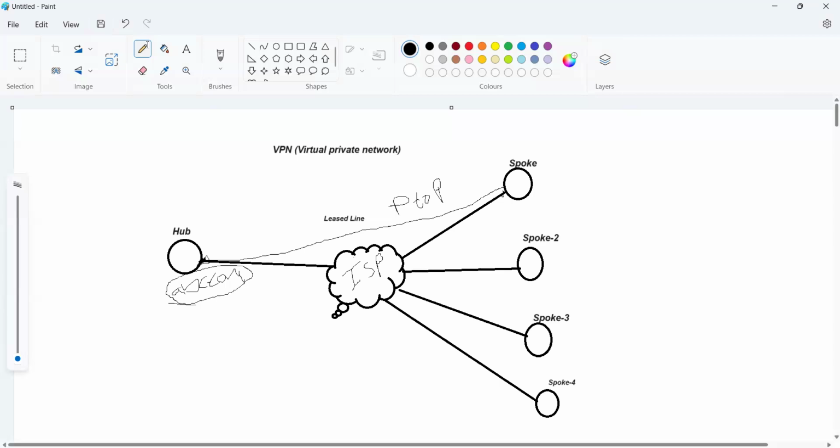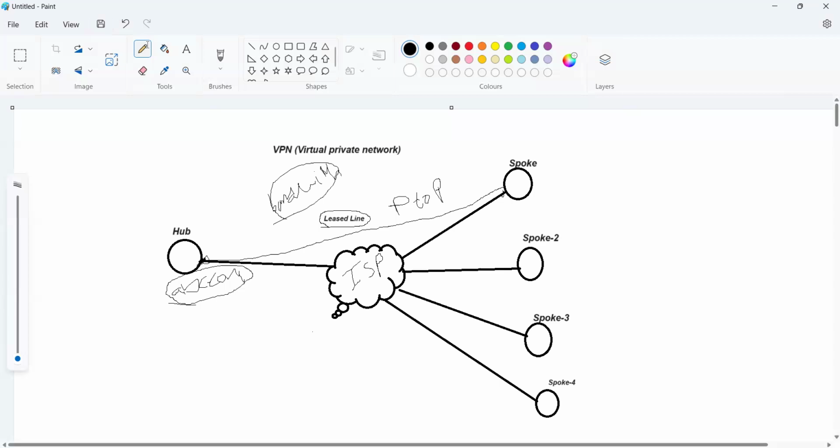Mostly government sectors and defense organizations use this kind of leased line service, and it is so costly also. They provide one-to-one, point-to-point reachability. Even though it is so costly, here we get less bandwidth. Bandwidth is very less. Not much bandwidth is available in these leased line services.